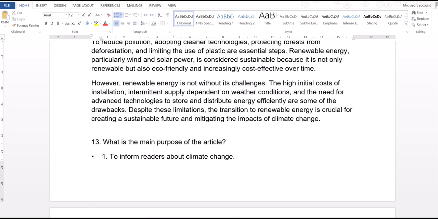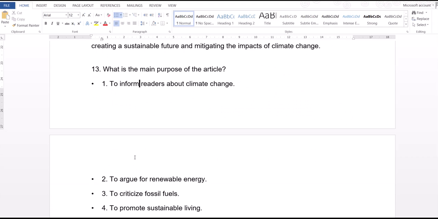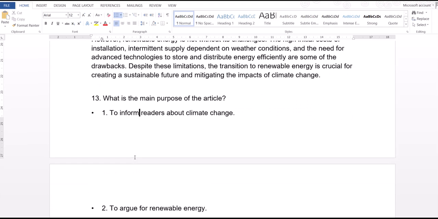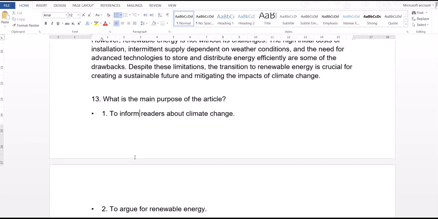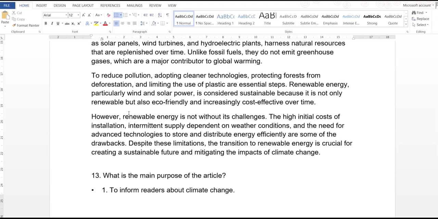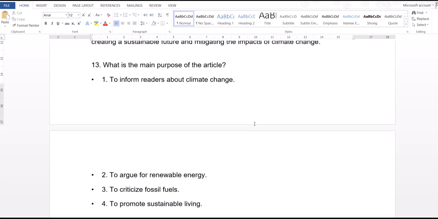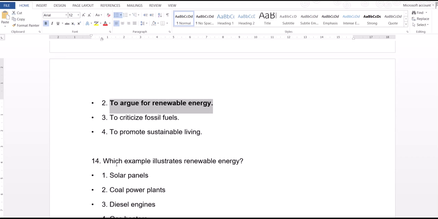So the whole paragraph is talking about renewable energy, and not only is it talking about renewable energy benefits, but it is also talking about the challenges. Whenever we are talking about the benefits and some challenges that renewable energy has, then we are obviously arguing about renewable energy. So that is the reason option 2 is the right answer.